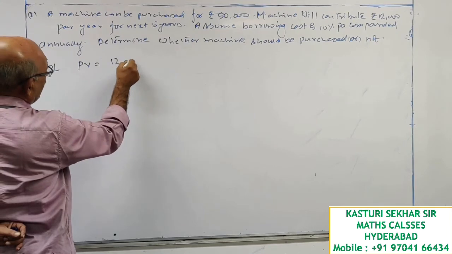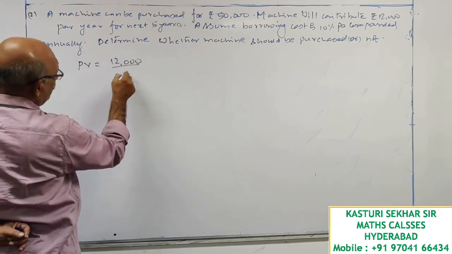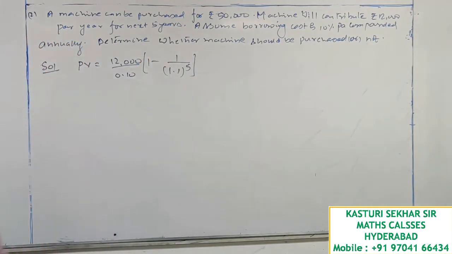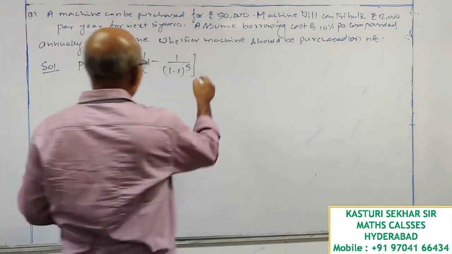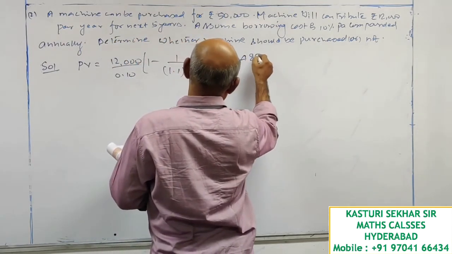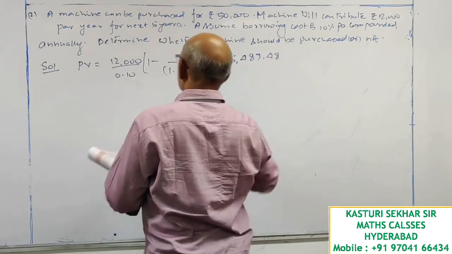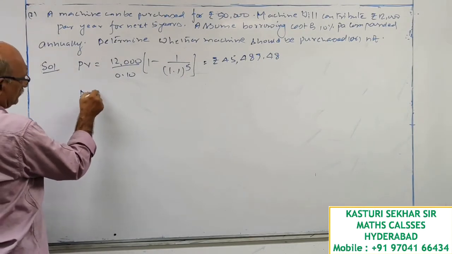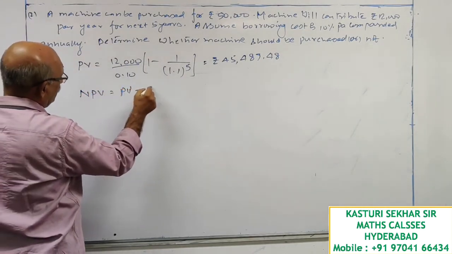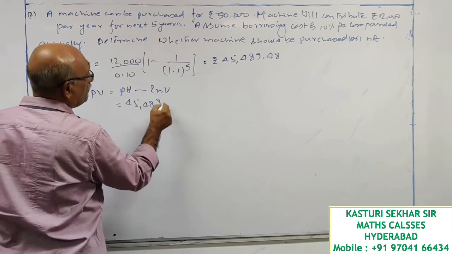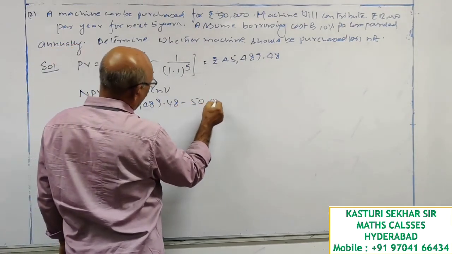The machine is generating 12,000 divided by 0.10, times 1 minus 1 by 1.1 whole power 5. This is rupees 45,489.48. Then net present value is equal to present value minus investment, 45,489.48 minus 50,000.